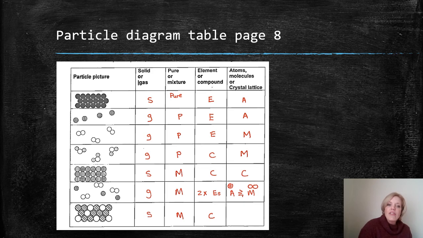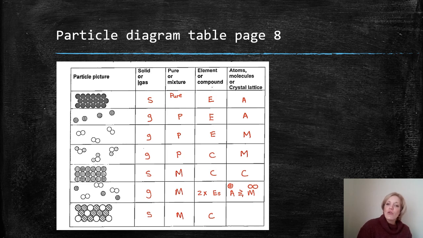Then we have the sixth little picture. You've got two different types of gases happening here. They're dispersed. There's definitely a diatomic molecule there, so an element, and then there is another element. So there's two elements that are existing in this space. It's a gas. It is a mixture. Why? Because those elements are not bonded together. Now, if that stripy pattern was attached to the diatomic molecule, 100% compound, but it's not. It's two times, so you can see Mr. Ginsburg has written there, two elements. Okay, two elements that are existing within a space.